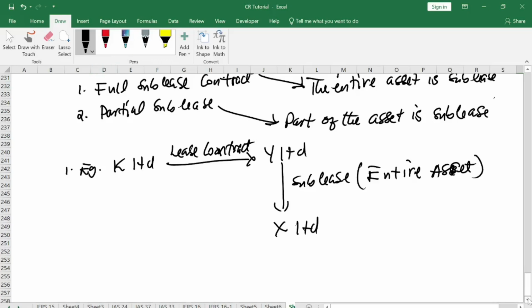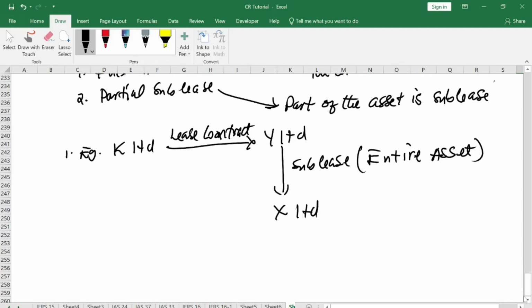Accounting for it, I've already dealt with it in my other tutorial. If you want to know how the full sublease is accounted for, go and watch it. Now the second one is partial.